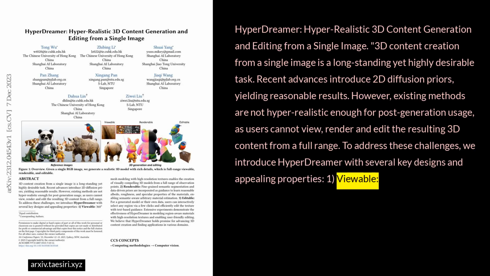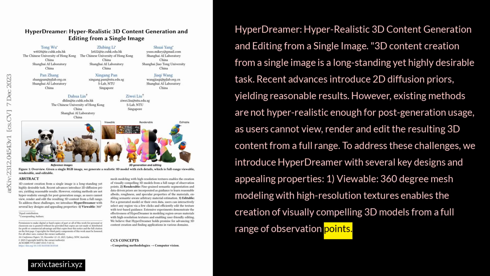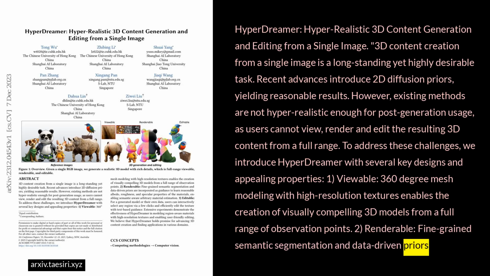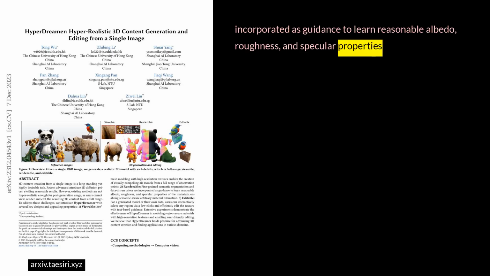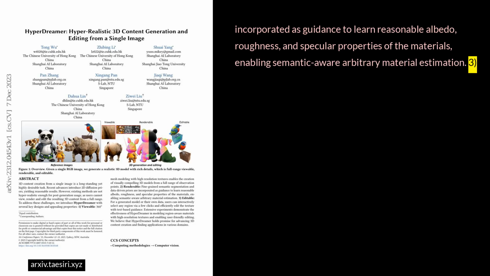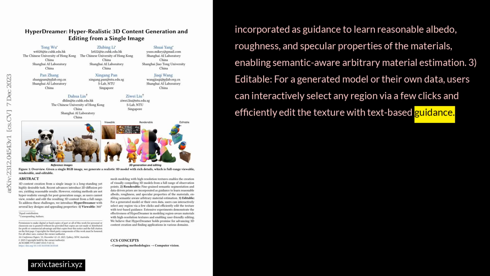1. Viewable. 360-degree mesh modeling with high-resolution textures enables the creation of visually compelling 3D models from a full range of observation points. 2. Renderable. Fine-grained semantic segmentation and data-driven priors are incorporated as guidance to learn reasonable albedo, roughness, and specular properties of the materials, enabling semantic-aware arbitrary material estimation. 3. Editable. For a generated model or their own data, users can interactively select any region via a few clicks and efficiently edit the texture with text-based guidance.